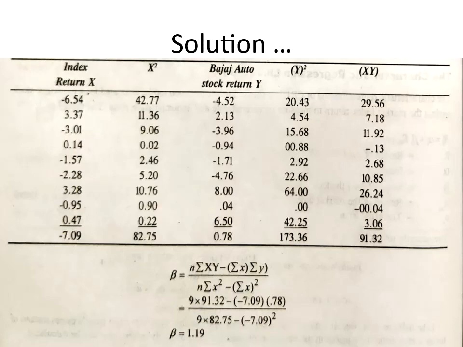So how have I calculated index return? It is today's index minus yesterday's index divided by yesterday's index multiplied by 100. That means what I have taken is today, that is 845.75 minus 904.95 whole divided by 904, that is yesterday's index 904.95.